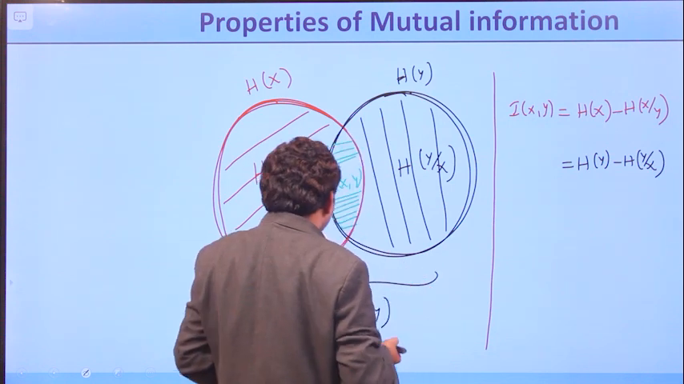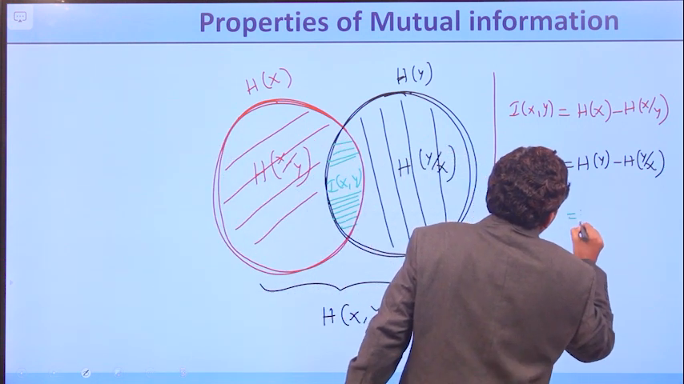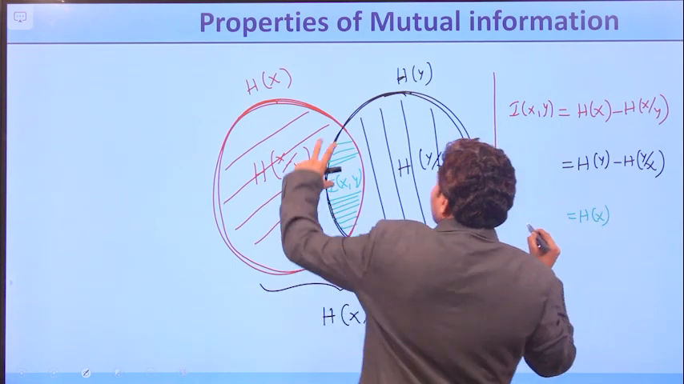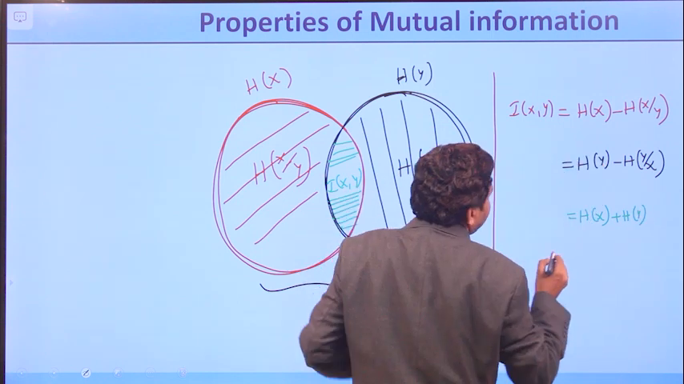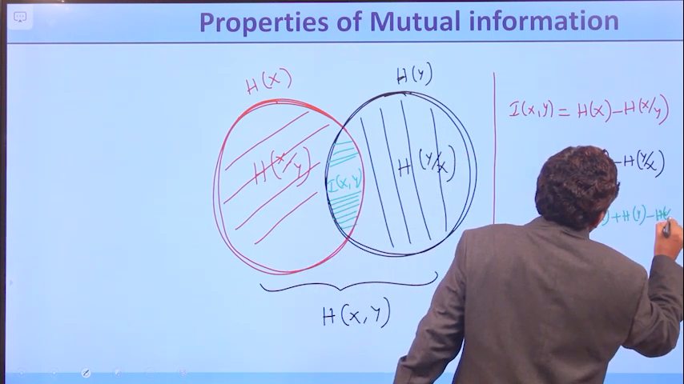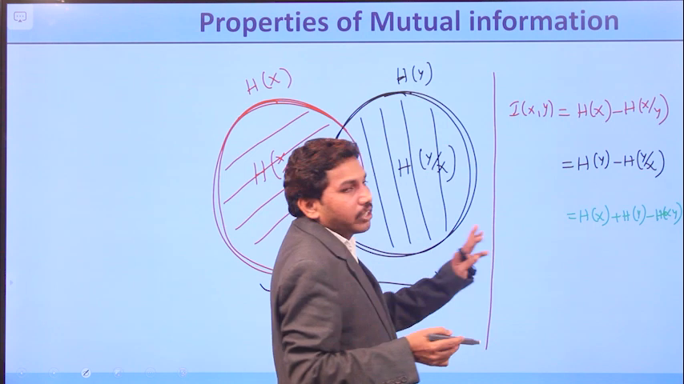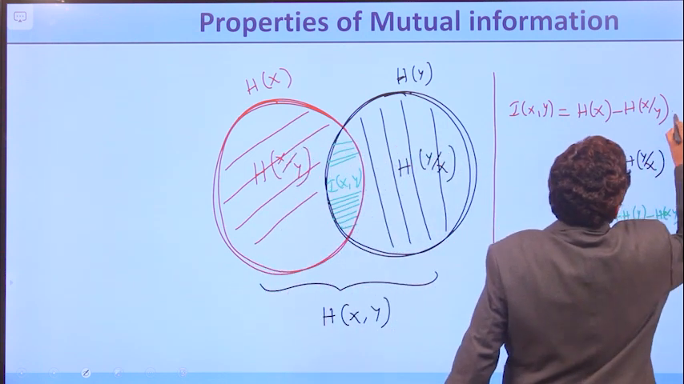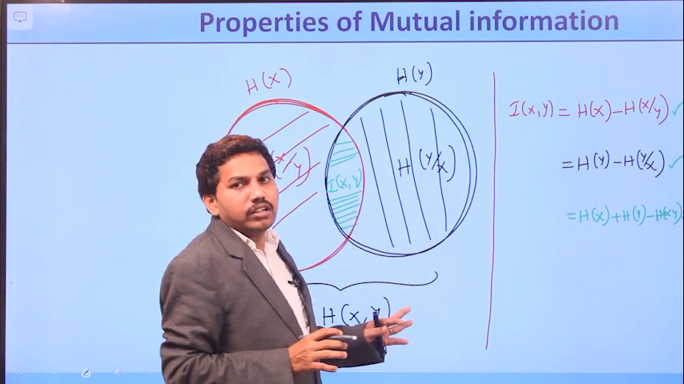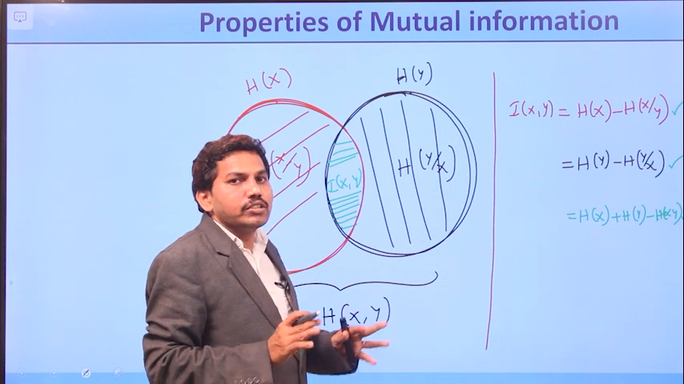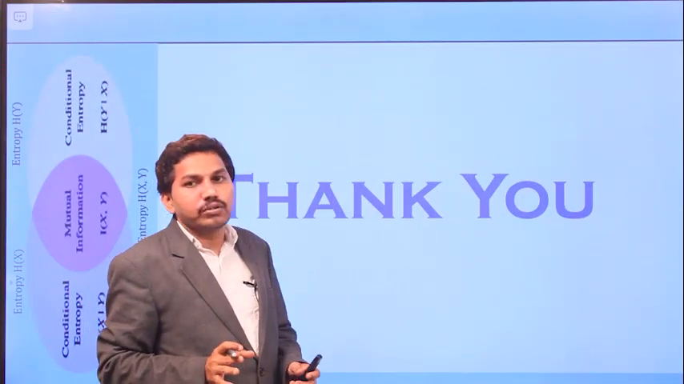Right? And the third one can be represented as H of x, this total area, plus H of y, that indicates this part, minus H of x comma y, which is this total part. So it is nothing but the fifth property. So property number 3, property number 4, property number 5. This is the simplest way to remember the mutual information formulas in terms of joint and conditional entropies. Okay? So thank you.